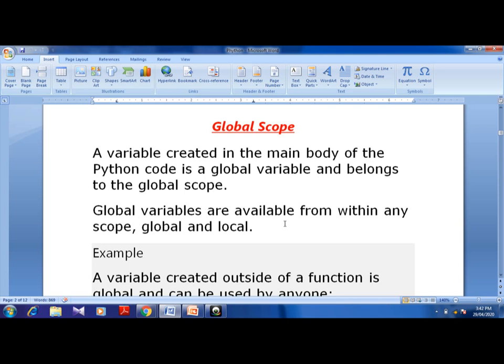Now global variables are available within any scope, global and local both. When you declare a global variable, it can be used globally as well as locally, it can be accessed.